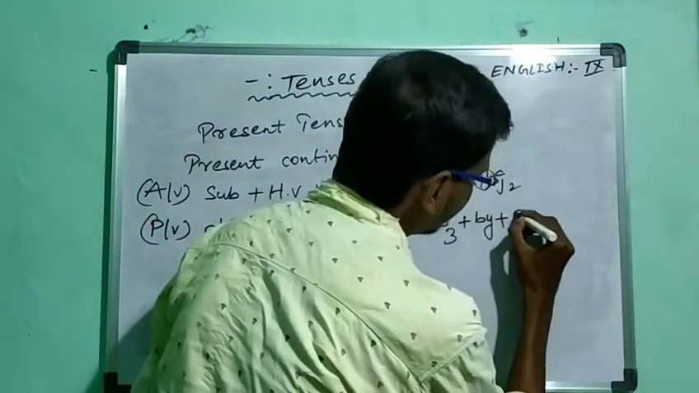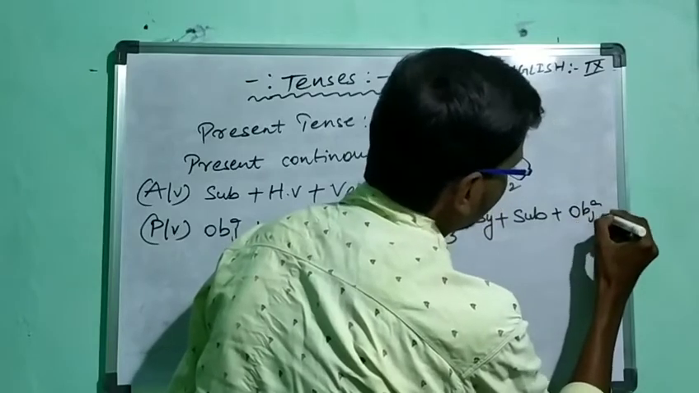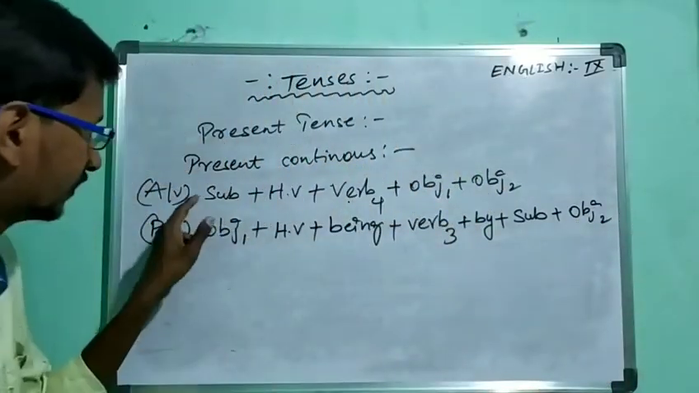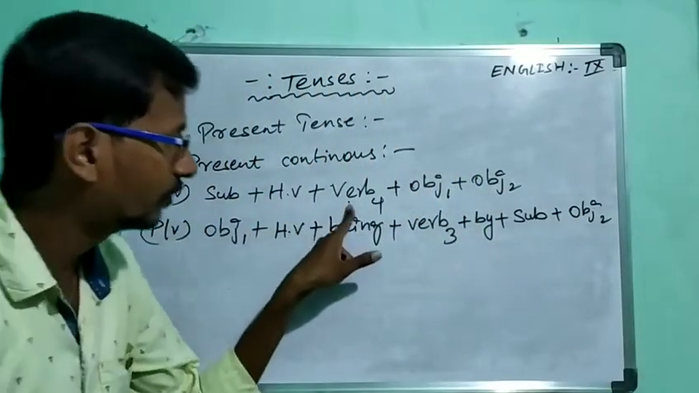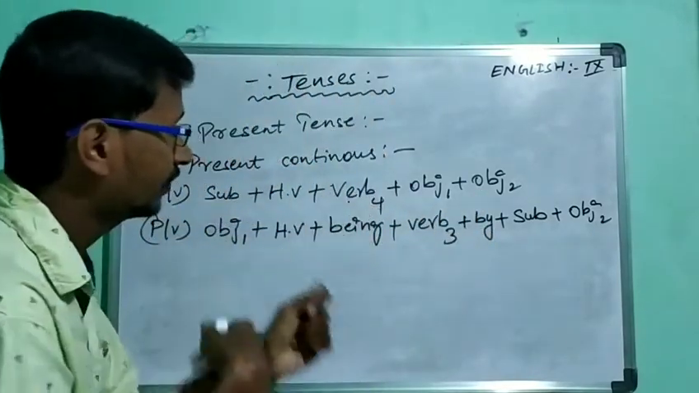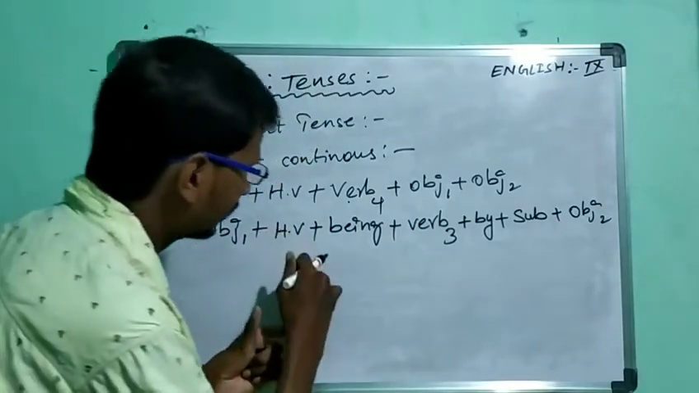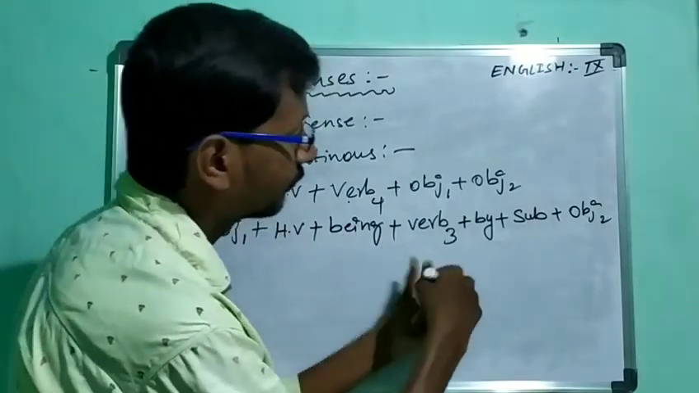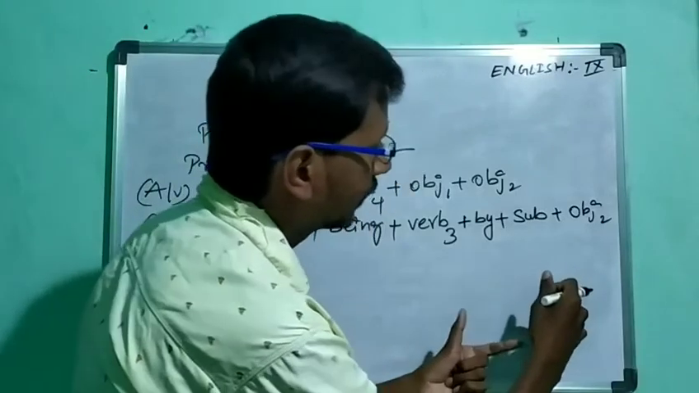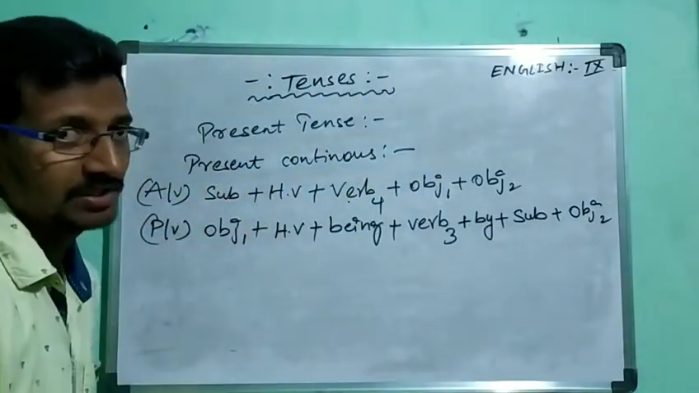And then next, subject. Then next, object 2. Subject, helping verb, verb 4, object 1, object 2. This is the structure of active form of present continuous. So let us know the object 1, helping verb, being, verb 3 by subject and object 2. So that is the passive structure of present continuous.